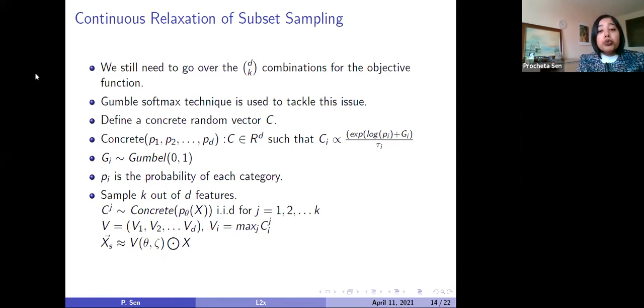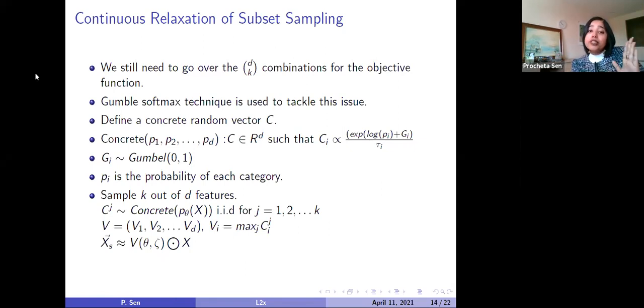Now once one concrete random vector is computed, we sample these Ci values k times. So this is how we generate concrete random vectors.